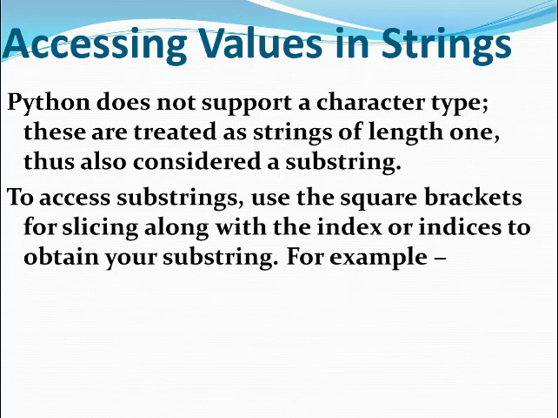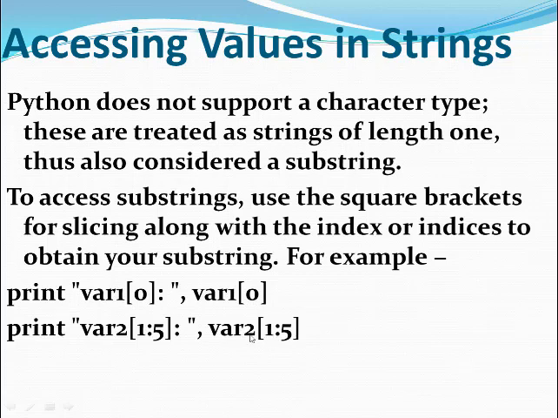If you write the variable name, this is the string variable name, and the index value, this is how you access each character of the string. And if you write the variable name and two indexes, then this becomes the slice, and it will represent a part of the string, that is a substring of the string.